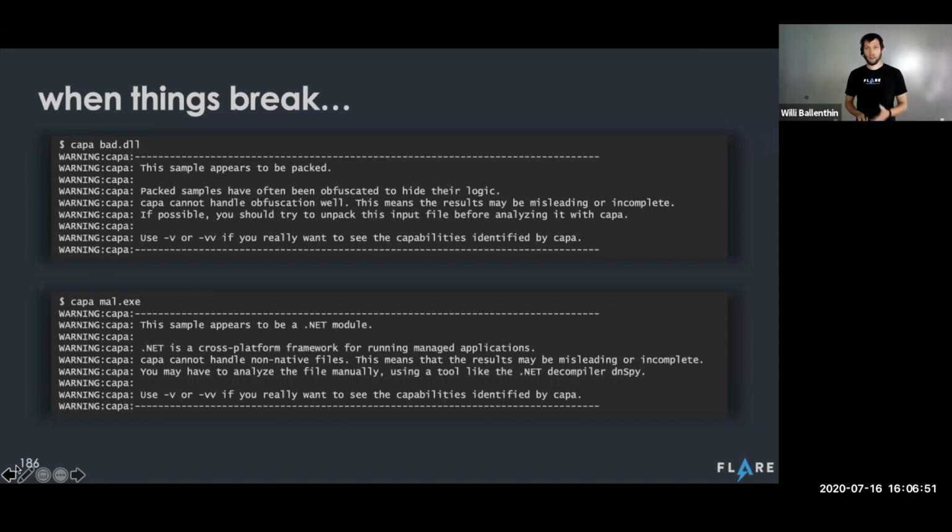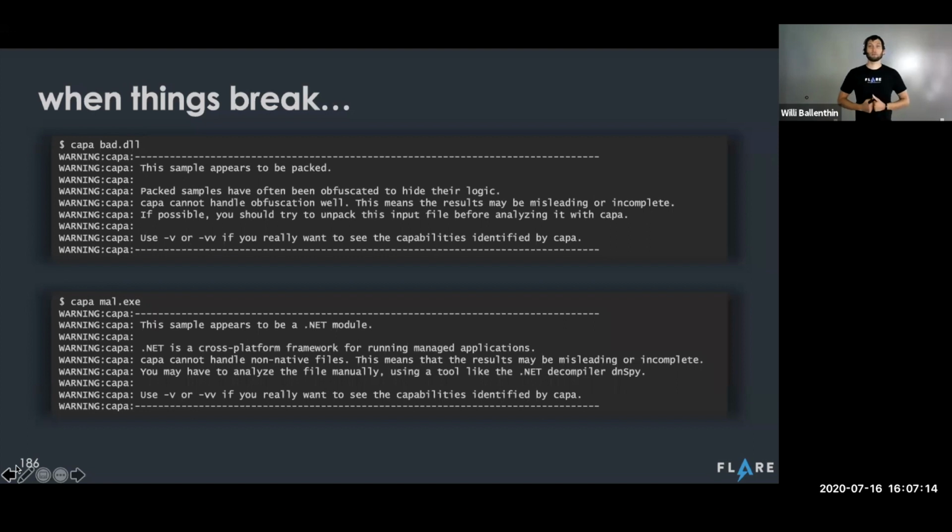And so it'll say, hey, I think this file's packed. I'm not seeing the results I would expect for this binary. So therefore, you should try unpacking the sample before rerunning in Kappa. That way, you're less likely to make a mistake in your investigation. Likewise, when Kappa encounters a file type that it doesn't recognize or support, it can give you similar suggestions.